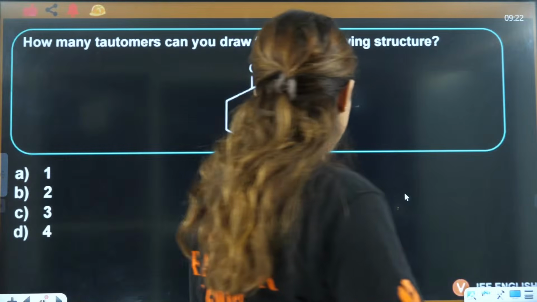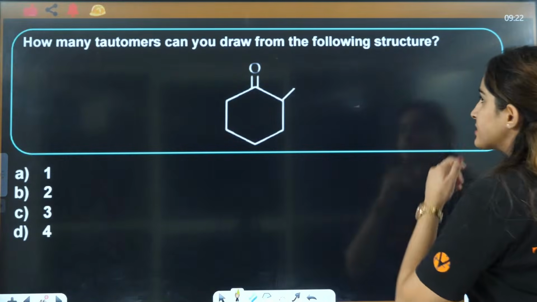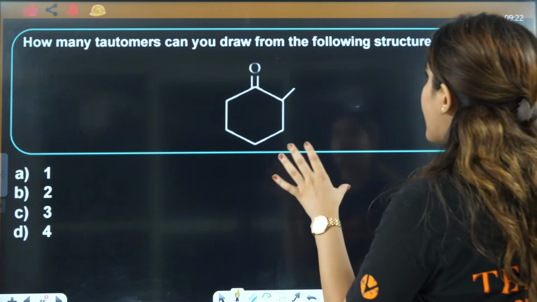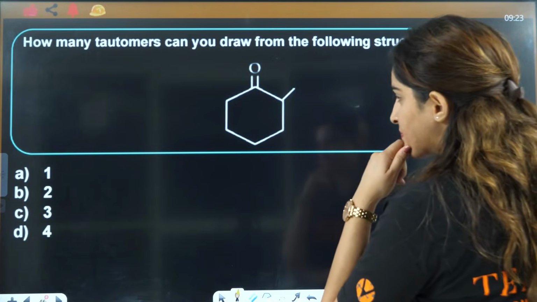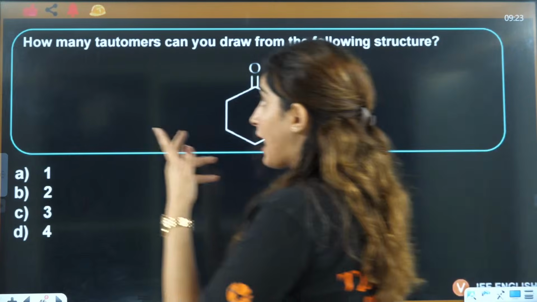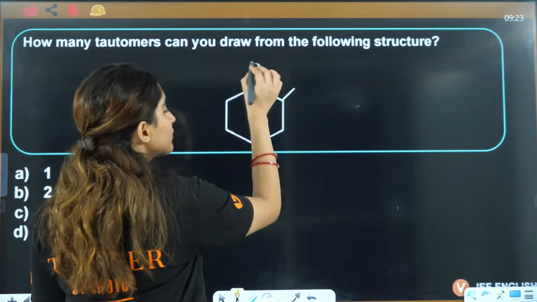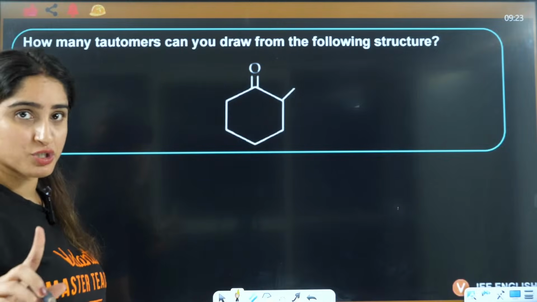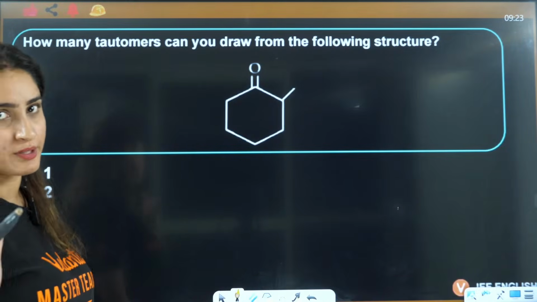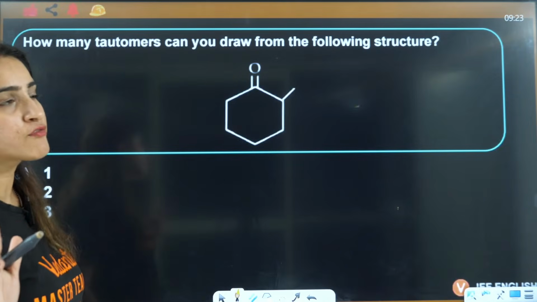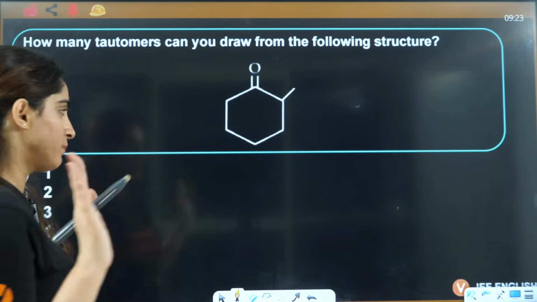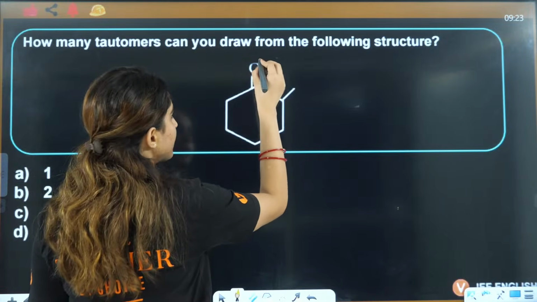Let's see how they ask you this. If you see this, guys, it says how many isomers can you draw for the following structures. Sorry, not isomers, they are asking how many tautomers you can draw. The number of alpha hydrogens is going to tell you the number of tautomers. Wait a minute, not the number of alpha hydrogens, I'll tell you how.